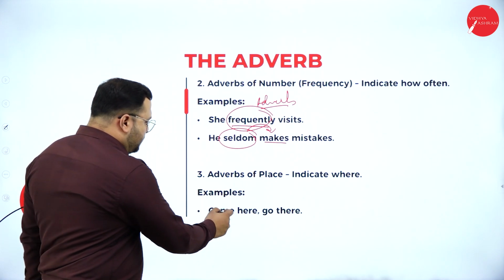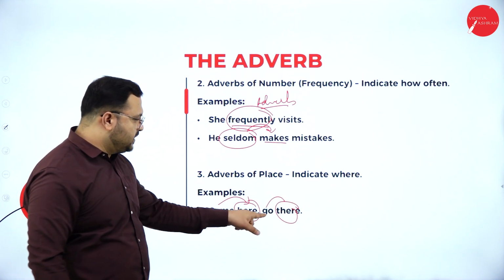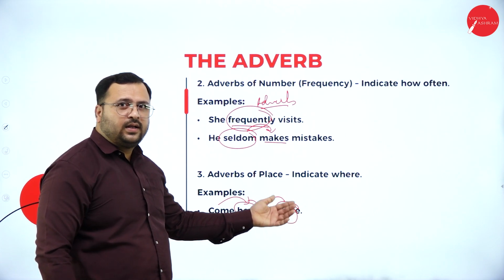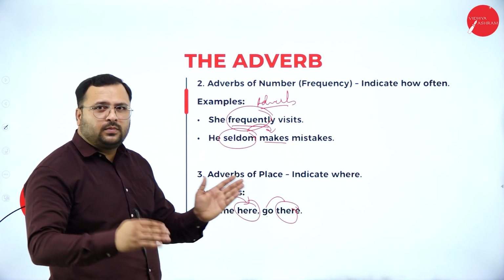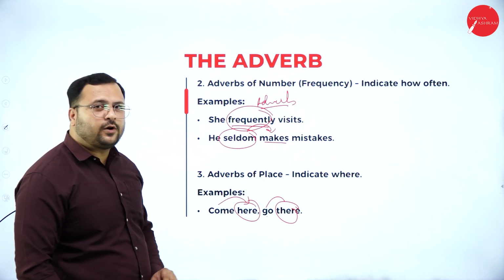Then adverbs of place indicate the location, where. Example, come here, go there. So this is the verb, go, come, and here and there describe where to come, where to go. Therefore, they are examples of adverbs of place.